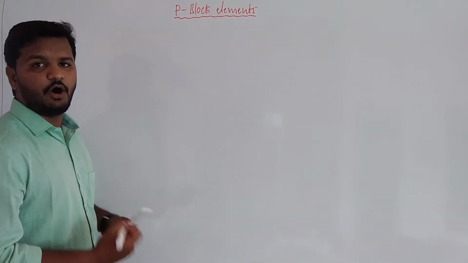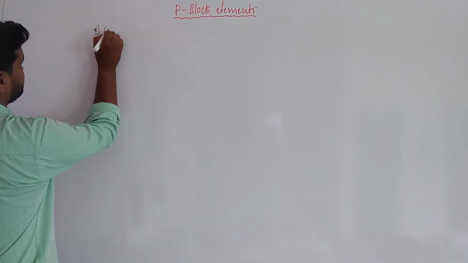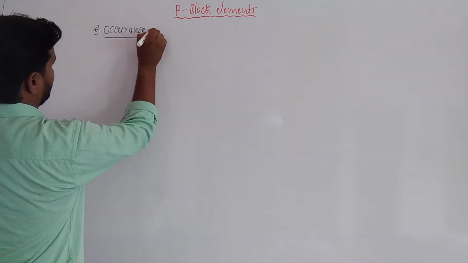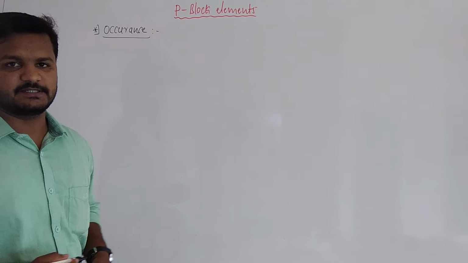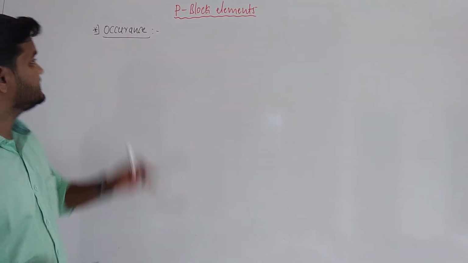Next one, students, occurrence of group 15 elements. Where are these group 15 elements found? Occurrence of group 15 elements: nitrogen, phosphorus, arsenic, antimony, and bismuth.